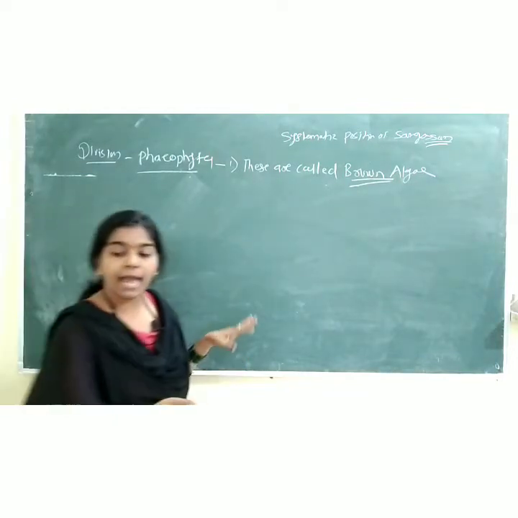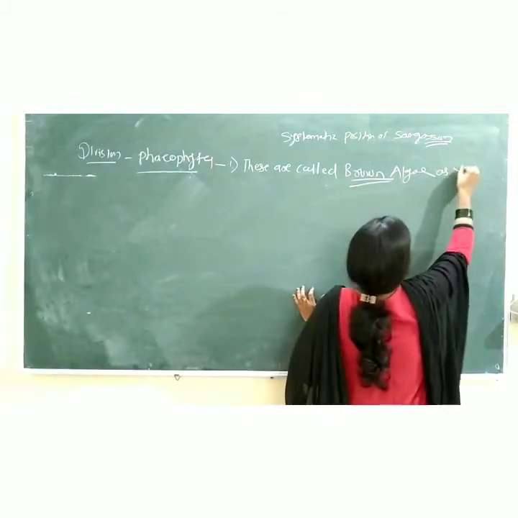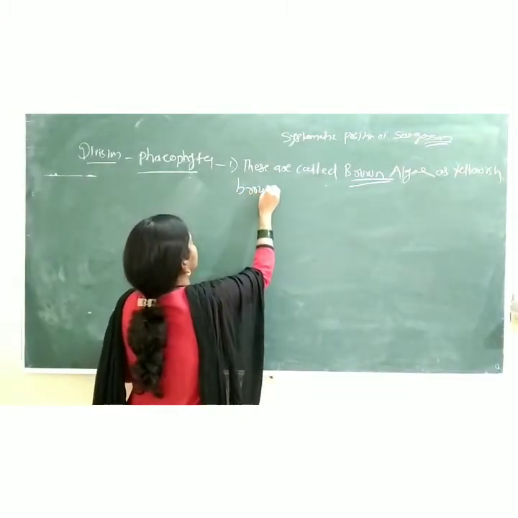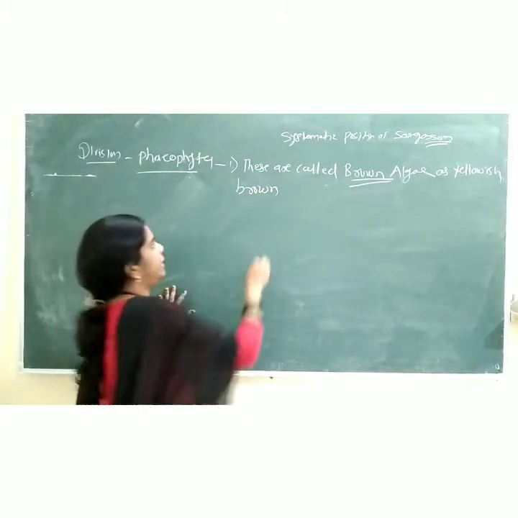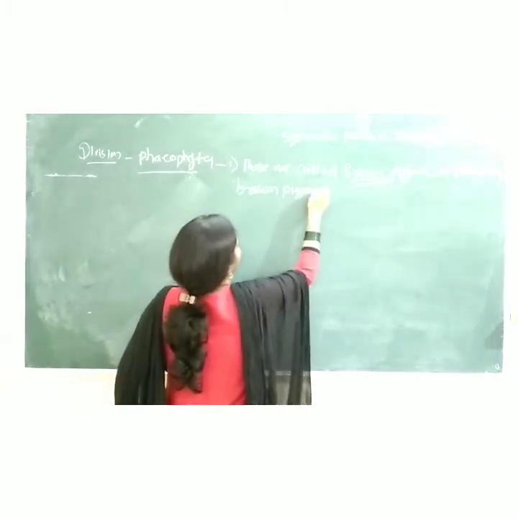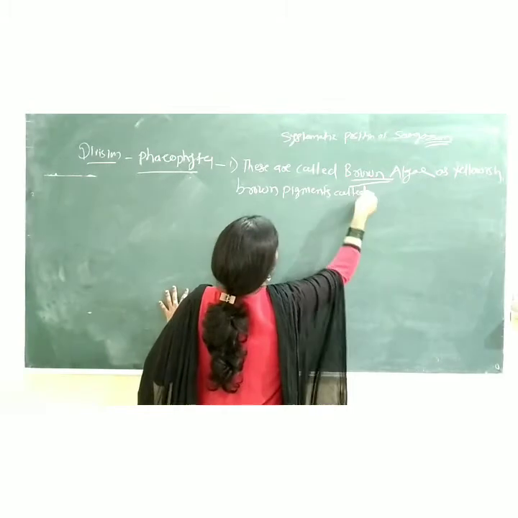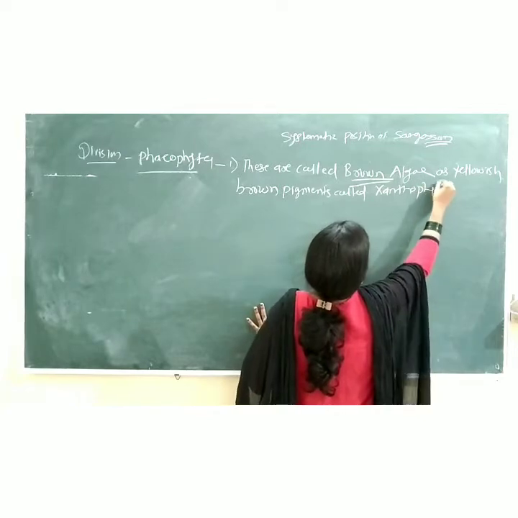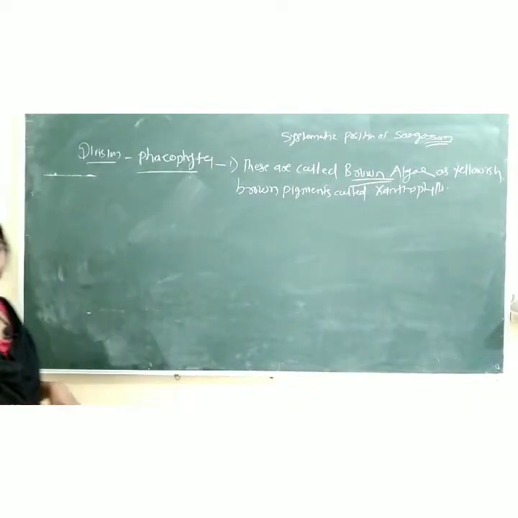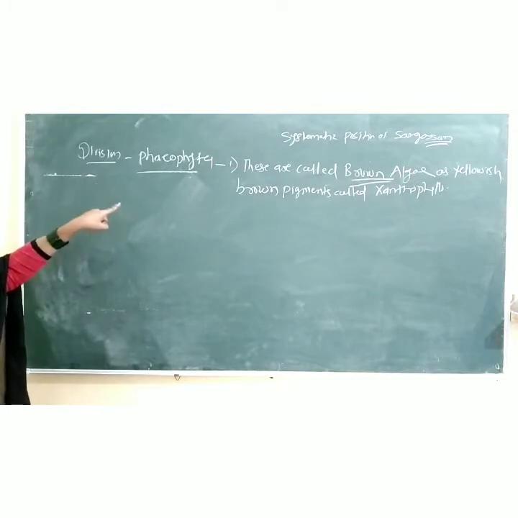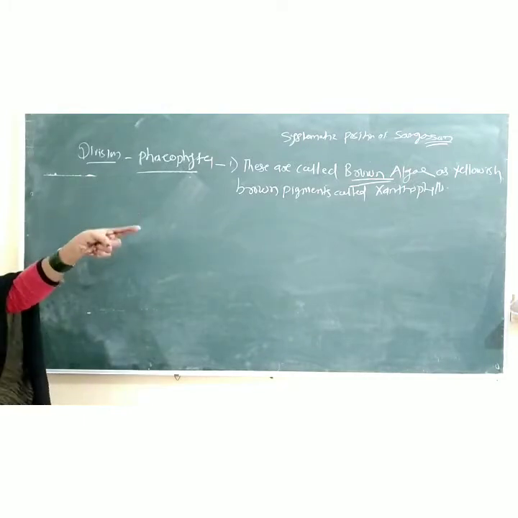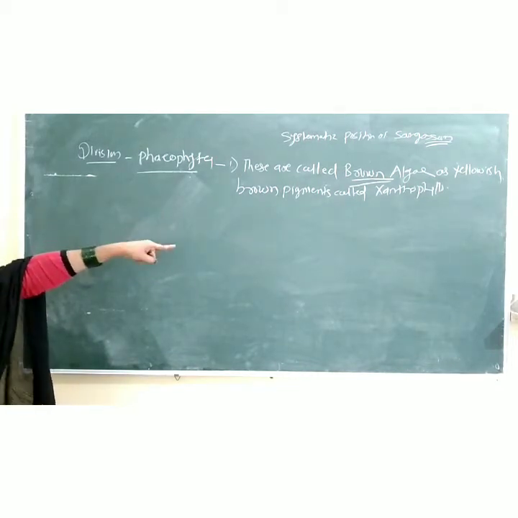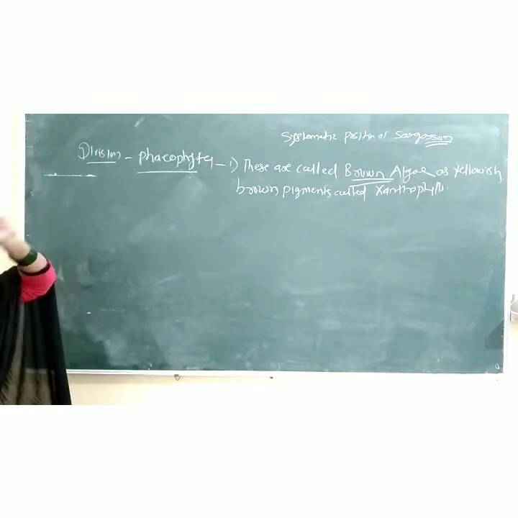So brown algae, with yellowish brown pigments called xanthophylls. So look here, the first character of the division Phaeophyta, of the member Sargassum, is that these are called brown algae. Why? Because of the presence of brown pigments. Which pigment? That is xanthophylls. So one character is over.